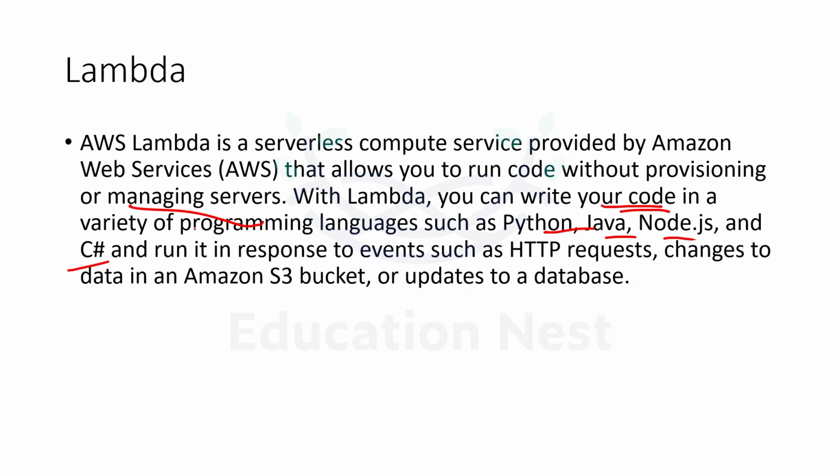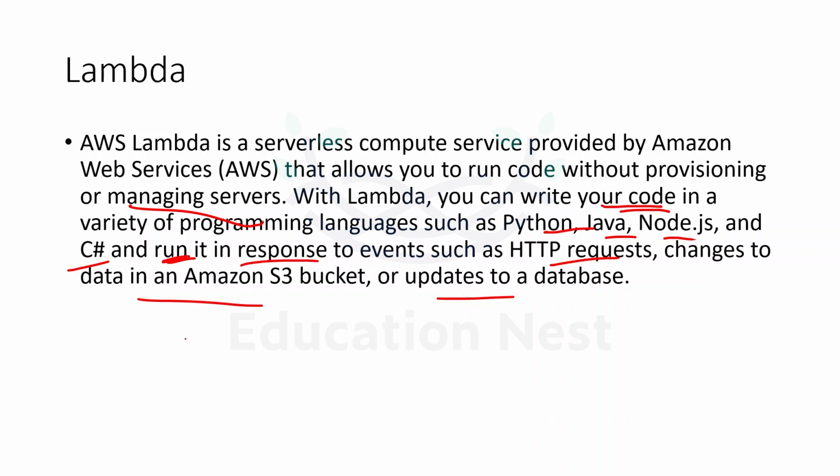And this is basically an event-based system. Just like with EC2, we can run the EC2 instances all the time, but Lambda is getting invoked. When I say invoke, it means that it will run when something is happening. So when some event occurs, the Lambda would be running in response to that event. Those events can be anything such as an HTTP request, any change in data in an S3 bucket, or any kind of updates to a database. There are so many triggers for the Lambda.